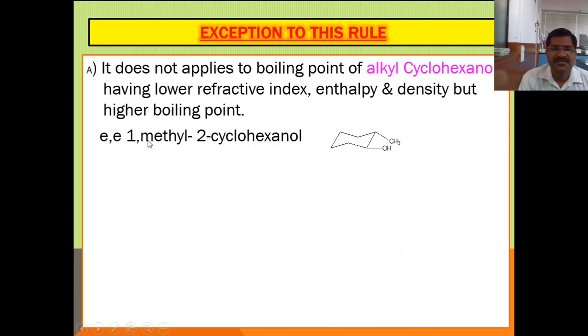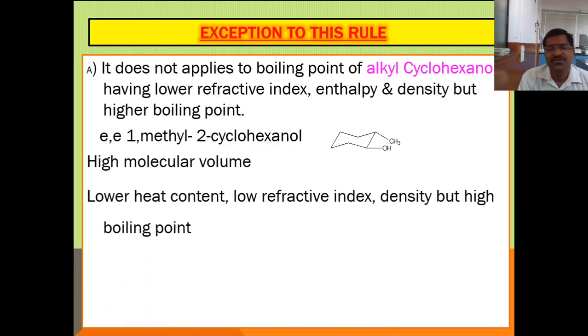Now, what is the reason? See here, this is the 1-methyl 2-cyclohexanol trans-isomer, or EE isomer. This isomer is having high molecular volume. Why? Because both CH3 and OH groups are projecting toward the outward direction of the ring. Therefore, molecular volume increases, and molecular volume increasing means there should be low physical properties. But boiling point is not low, boiling point is higher. This is the exception. So lower heat content, therefore low refractive index and density, but high boiling point. So this boiling point is an important factor which is the exception.